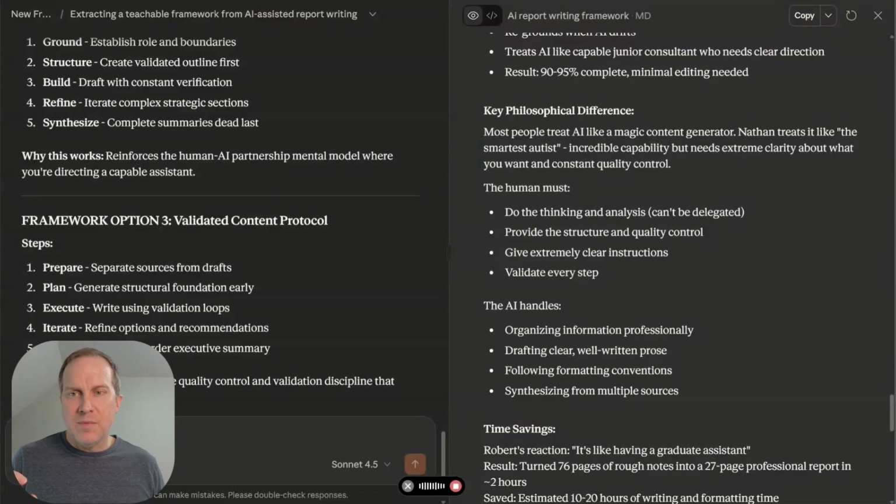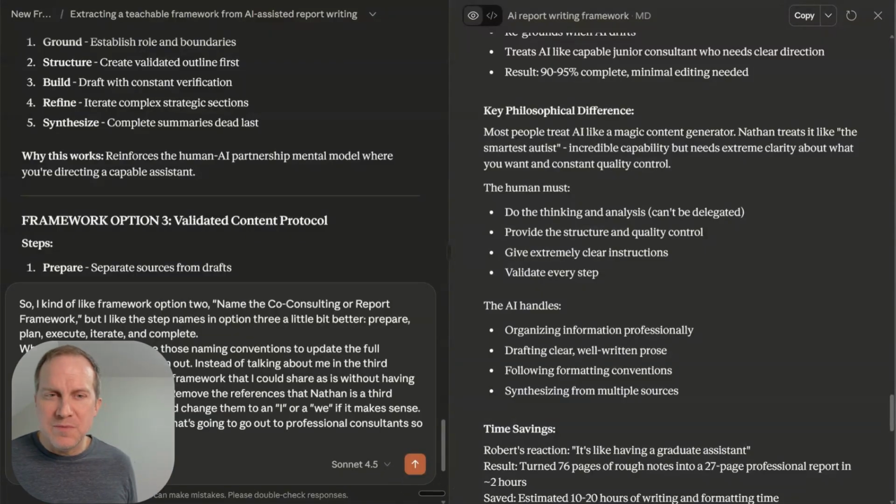But instead of talking about me in the third person, I want you to make it a framework that I could share as is without having to do much additional editing. So remove the references to Nathan as a third person, and you could change them to an I or a we if it makes sense. Or, again, keep it as a framework that's going to go out to professional consultants so that it feels valuable for them, right? Sometimes we don't have to overthink the prompts as much. We just give the right context. AI is going to figure it out.